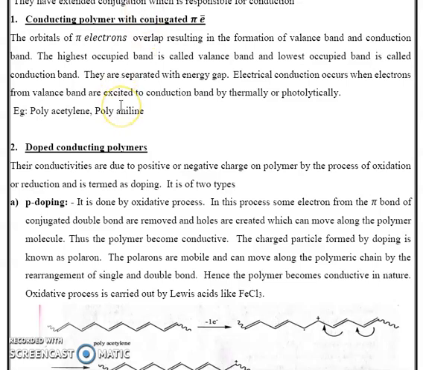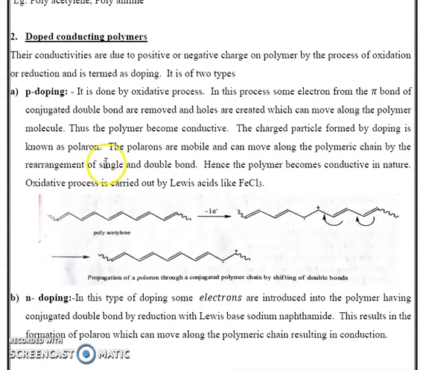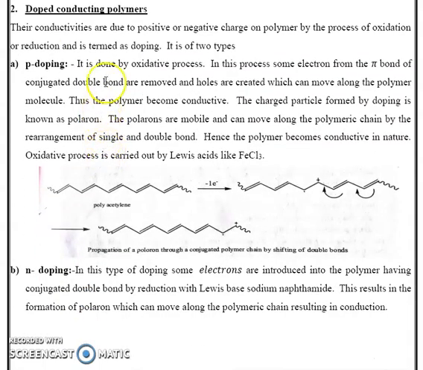Examples: polyacetylene, polyaniline, etc. The second one is the doped conducting polymer. Doped conducting polymer means the polymer undergoes oxidation or reduction. As a result, a positive or negative charge is generated in the polymer chain, which imparts conductivity. That is known as the doped conducting polymer. This doped conducting polymer is again classified into two types: p-doping and n-doping.